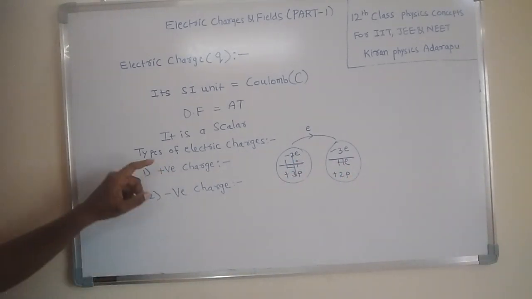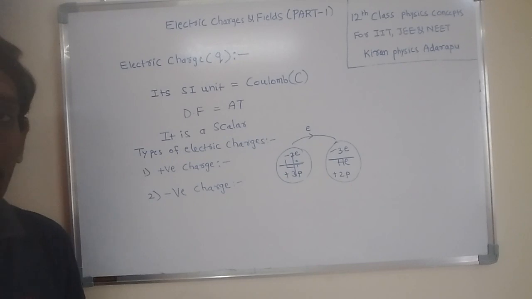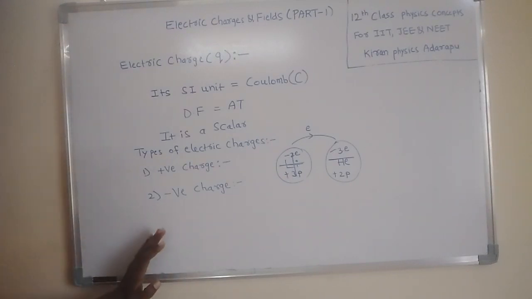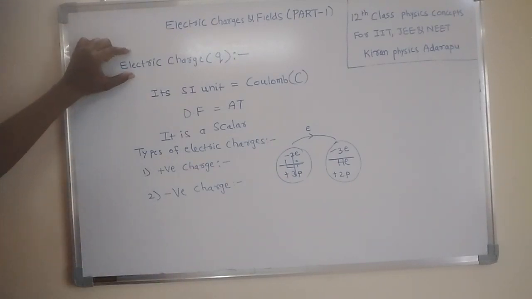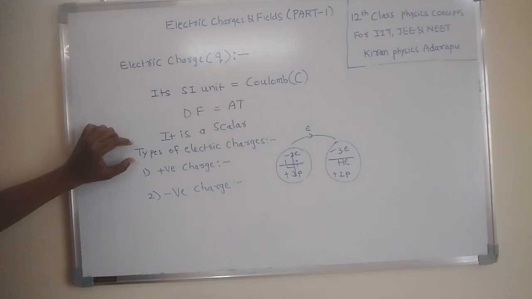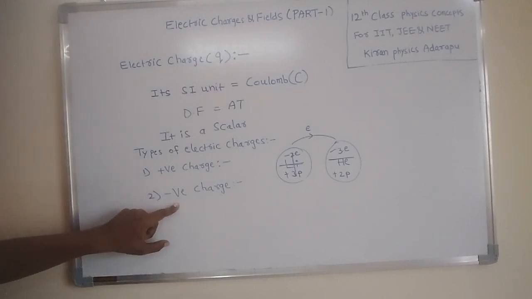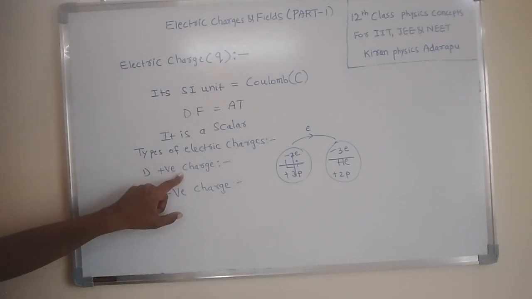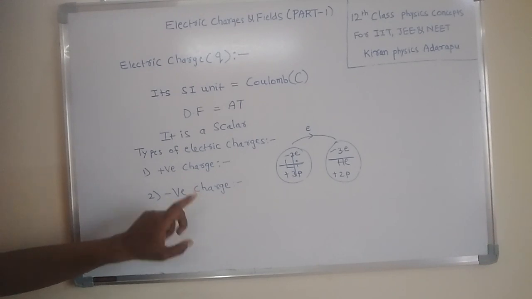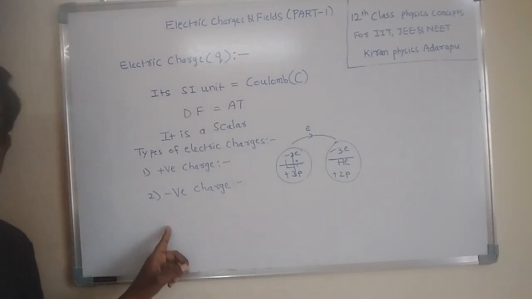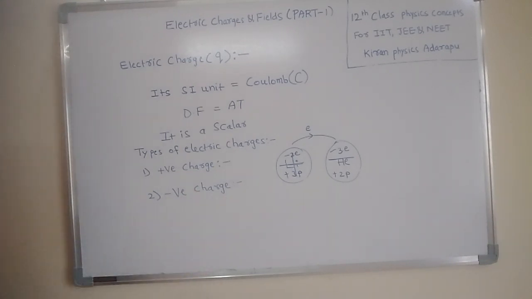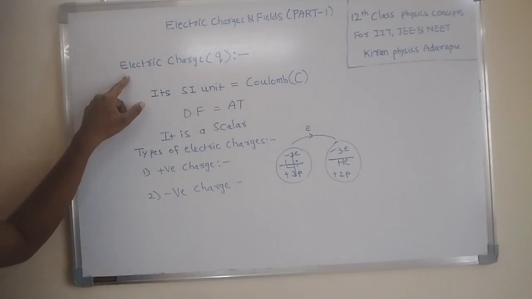Now this is about the types of charges. I hope you understood. So what is electric charge? How many types of electric charges are there? Here we have two types: positive charge and negative charge. The deficiency of electrons in a body is positive charge. The excess of electrons in a body is called negative charge. Now this is about the introduction of electric charge.